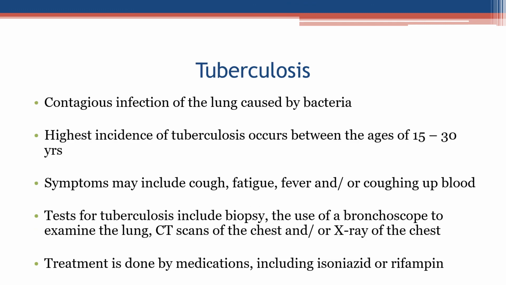Tuberculosis. Contagious infection of the lung caused by bacteria. The highest incidence of tuberculosis occurs between the ages of 15 to 30 years. Symptoms may include cough, fatigue, fever, and/or coughing up blood. Tests for tuberculosis include biopsy, the use of a bronchoscope to examine the lung, CT scans of the chest, and or X-ray of the chest. Treatment is done by medications, including isoniazid or rifampin.